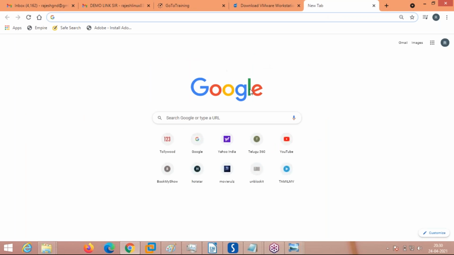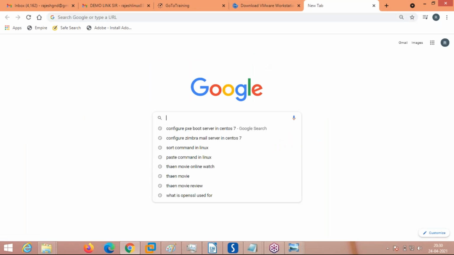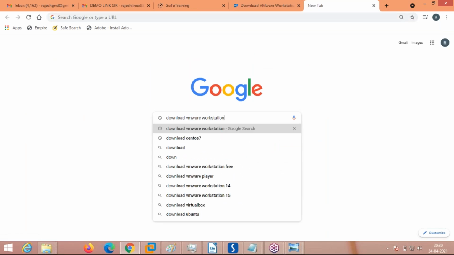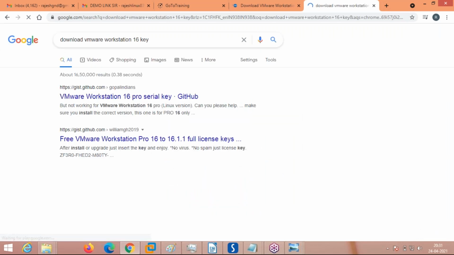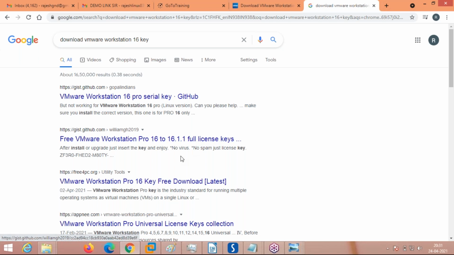After download, while installing, it will ask for a key, VMware Workstation key. See, VMware Workstation 16 key. Like this, you have to search. Any of the license key is there, any of the website you visit, there will be a license key. Install that license key and the workstation installs.